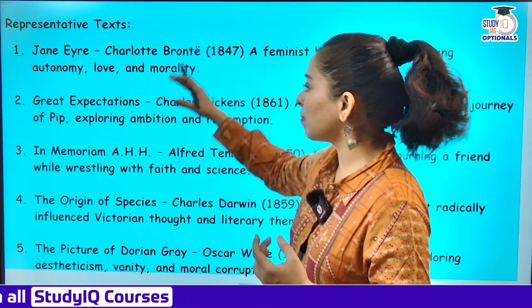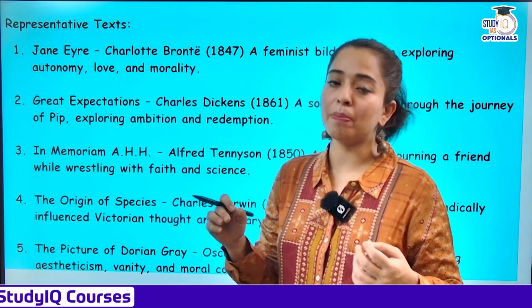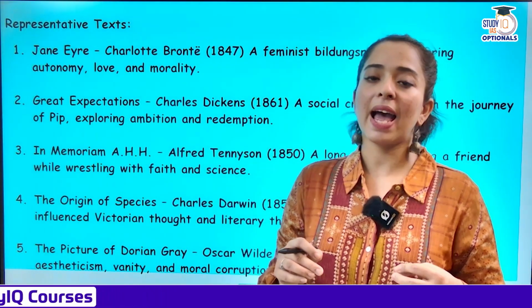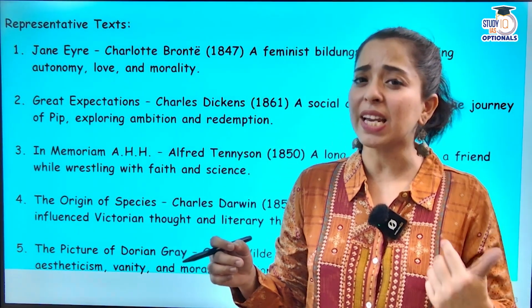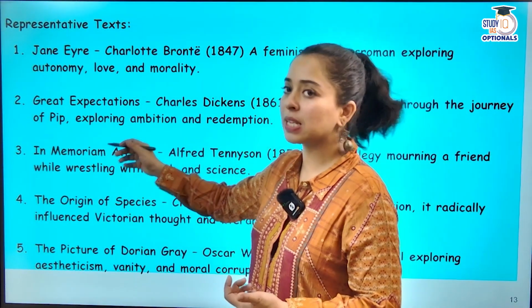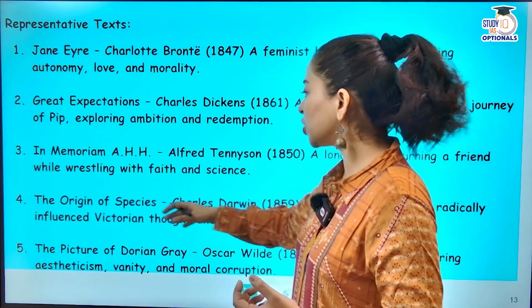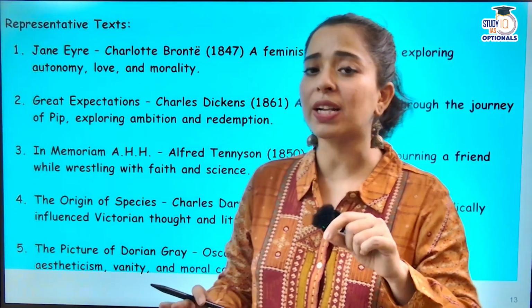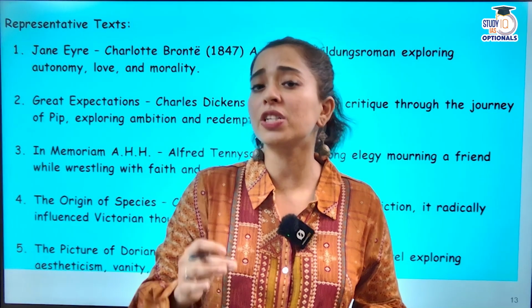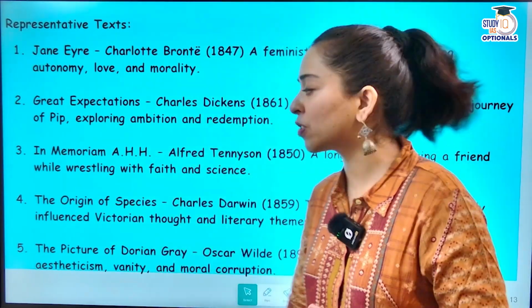In Memoriam by Alfred Lord Tennyson, written in memory of Arthur Henry Hallam, his very dear friend. This poem is in your course. And The Origin of Species, Charles Darwin, as I mentioned, a very seminal work. Even if you're a literature student or not, you must know about Charles Darwin's Origin of Species.